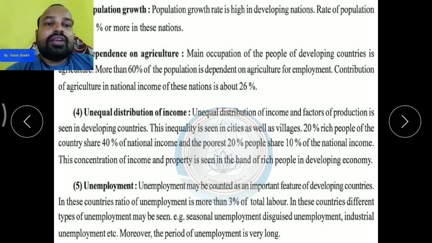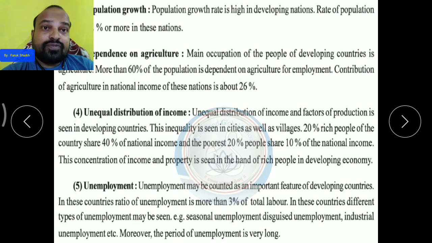Okay, and industrial unemployment, sometimes in the industry also we can see unemployment. Okay, so moreover the period of unemployment is very long. Okay, if people are unemployed for 1-2 months, it is okay. If it is more than 4, 5, 6, 8 months, that period is very long. Okay, whatever they have earned during their season, maybe they will spend it, and after that they don't have anything left. So it means people are struggling for their existence in developing countries.